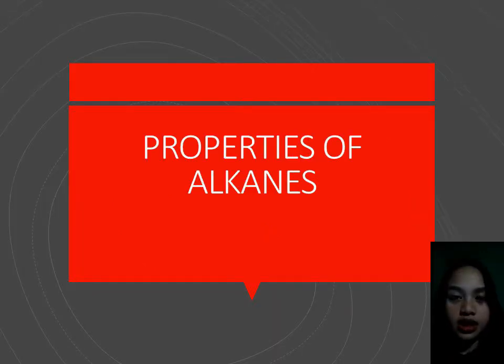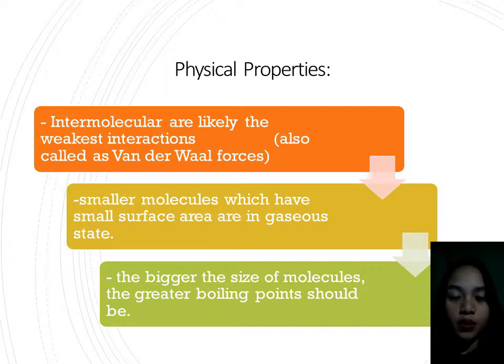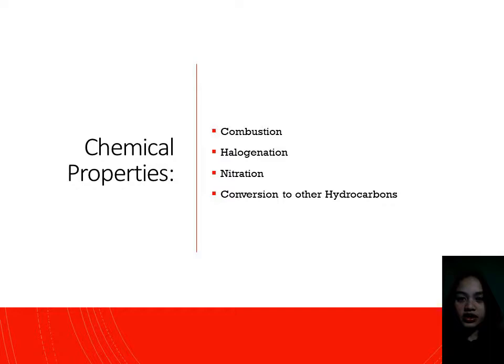Alkanes have physical and chemical properties. Physical property: with only carbon and hydrogen makeup, charge separation within molecules of various alkanes would be difficult. Thus, any intermolecular interactions are likely to be the weakest interaction. The chemical properties of alkanes include combustion, halogenation, and nitration.